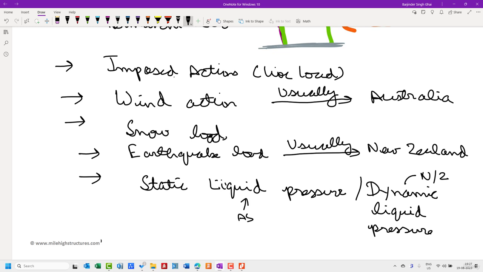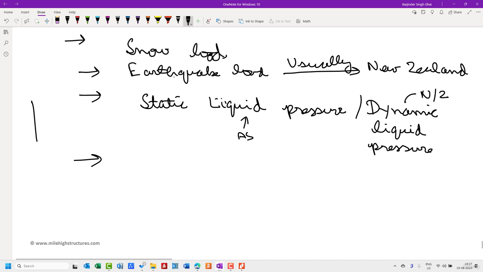Now, dynamic liquid pressure, as I said, may concern water tanks where the liquid is kept inside. At the time of an earthquake, the liquid experiences movement inside. Due to its self-weight and its inertia, additional side pressure is put onto the side of the water tank. That is again very detailed engineering that I shall not be able to explain in this lecture, but I shall deal with it in a separate lecture. So, static liquid pressure and dynamic liquid pressure.